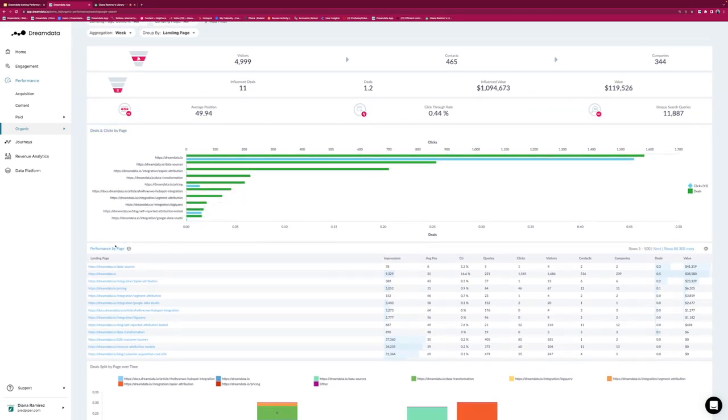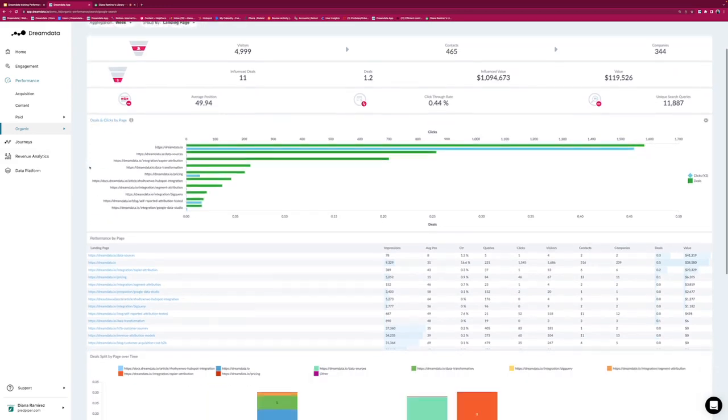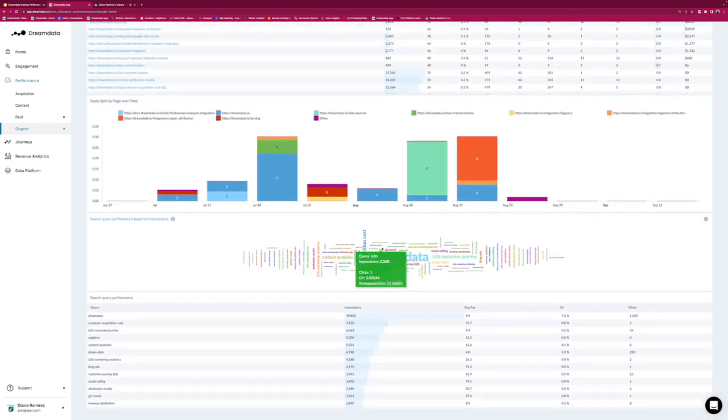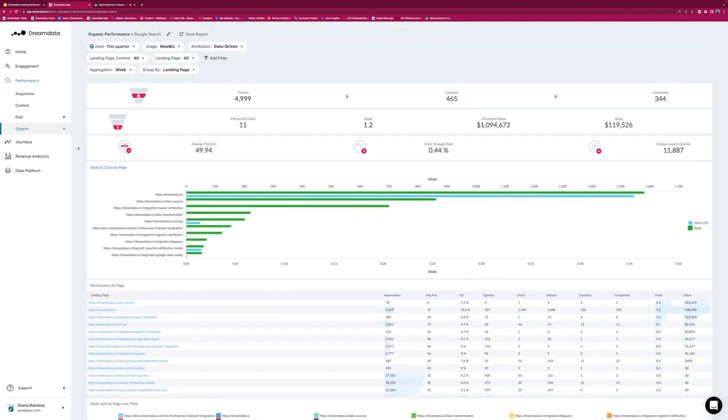And we can see again here landing pages, impressions, amount of clicks that we received, and visitors, companies that we could identify. So you can see that the reports are built up quite similar. However, if you'd like to understand what are those contacts and so on that you have generated, here as well, we also see the keywords that are working best. It's listed here as query performance. So these are the keywords, these are the words that people are looking for under organic search.